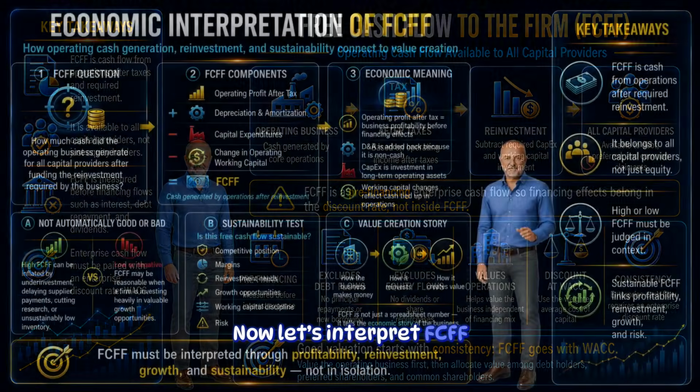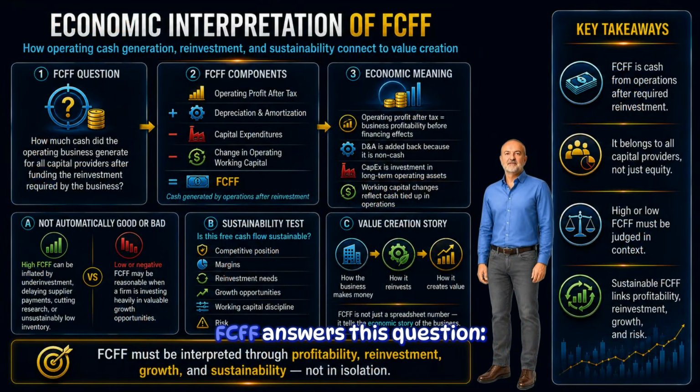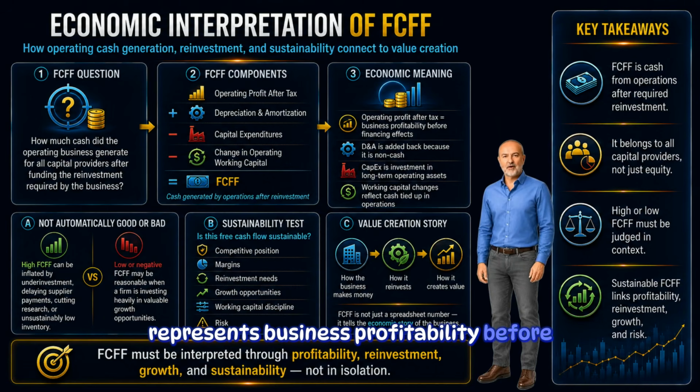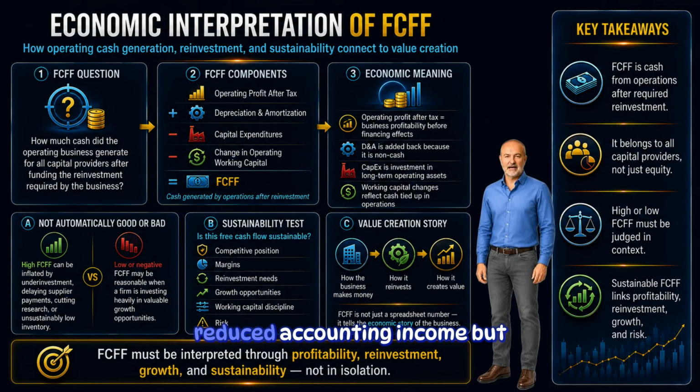Now let's interpret FCFF economically. FCFF answers this question: how much cash did the operating business generate for all capital providers after funding the reinvestment required by the business? Each component has a meaning. Operating profit after tax represents business profitability before financing effects. Depreciation and amortization are added back because they reduced accounting income but did not directly use current period cash. Capital expenditures represent cash invested in long-term operating assets. Changes in operating working capital represent cash absorbed by the operating cycle.